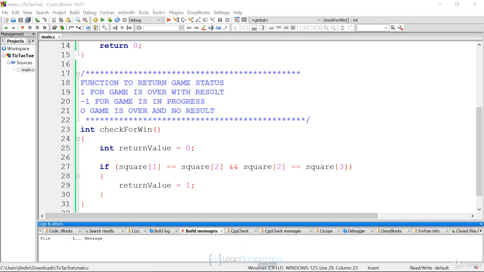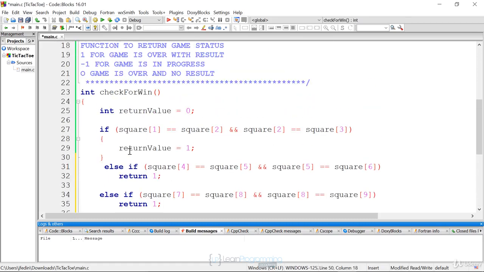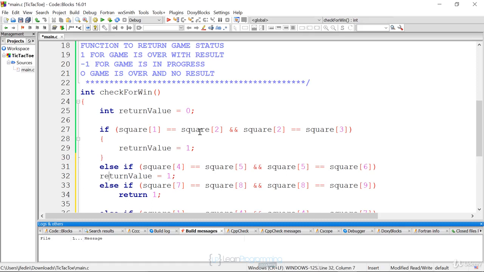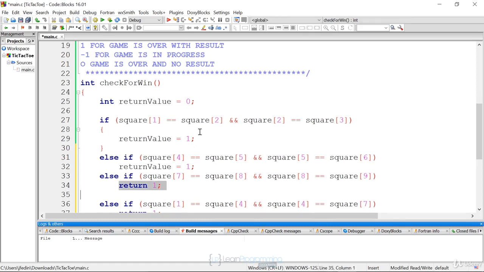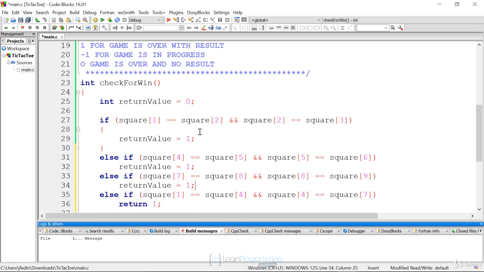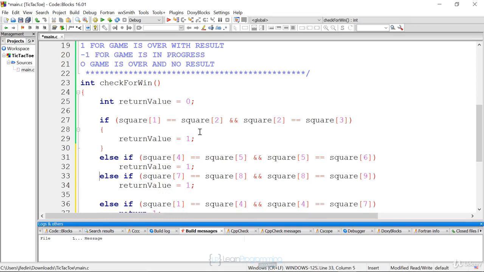Otherwise, we're going to check all of our other rows. So I'm going to copy and paste some code in here because it's a lot of redundant code. The only thing that's interesting is if we have a draw. So let me put in all the else ifs for winners. All right. And then I'm also going to return different values. And instead of having a bunch of else ifs, I could have ampersands, but that's even harder to read. So if we have a match in the first row, and let's make sure our indentation is correct. If we have a match in our second row, that's what the second one's doing. If we have a match in our third row, return 1, add some new lines for readability.